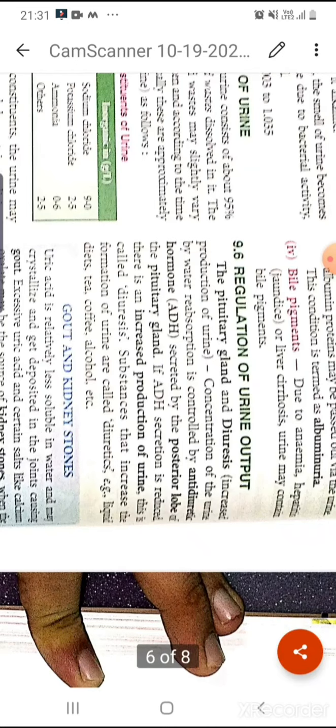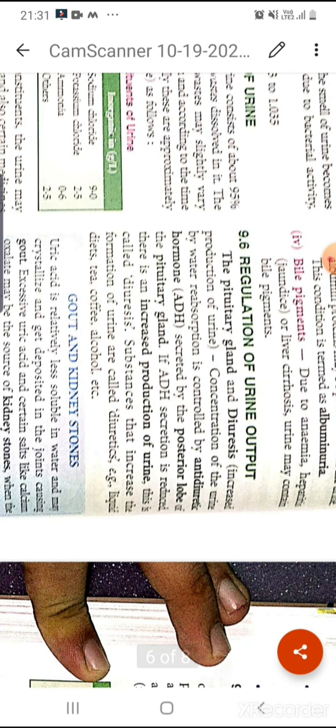now the regulation of urine output. Diuresis means increased production of urine, so the concentration of urine by water reabsorption is controlled by one special hormone, that is ADH, antidiuretic hormone.